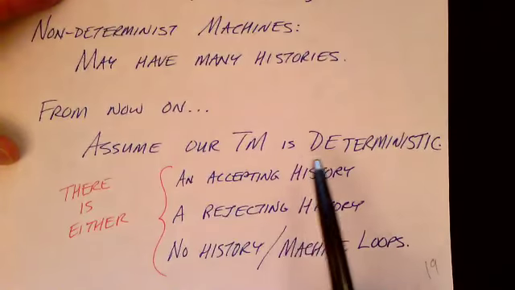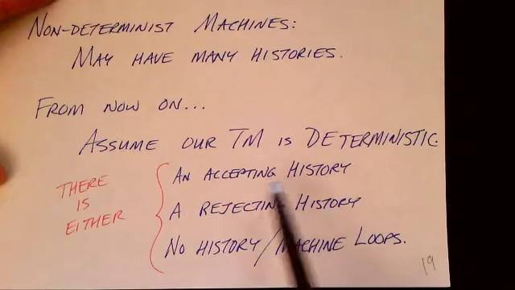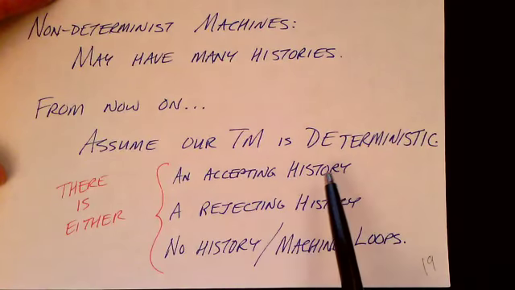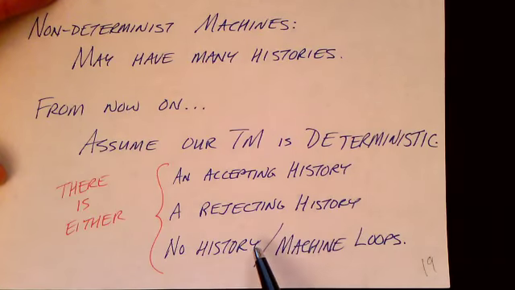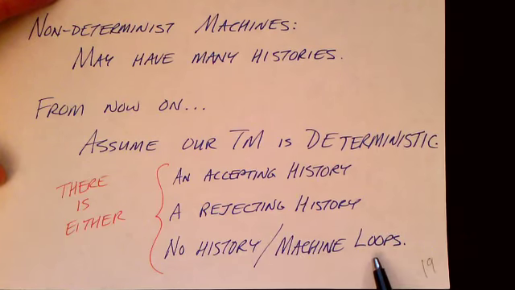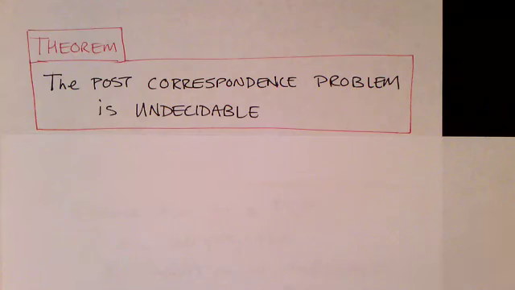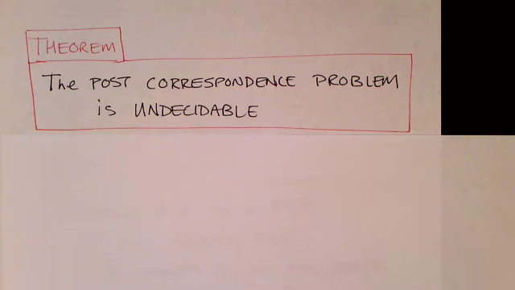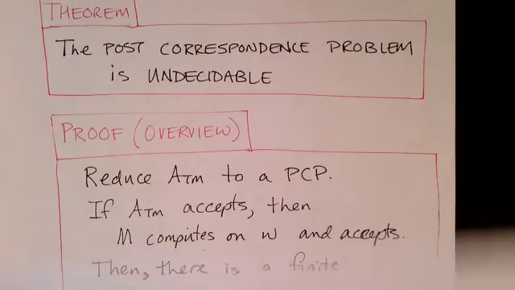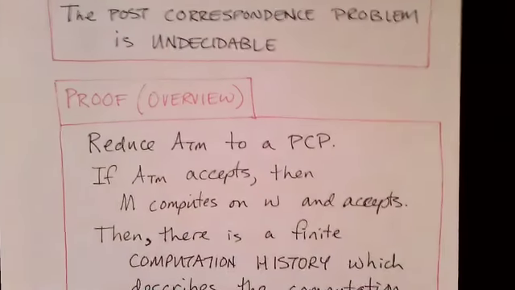So what that means is that given a particular input, there is either an accepting history or a rejecting history, or there is no history if the machine loops. The theorem that we're trying to prove is that the post-correspondence problem is undecidable. This is a rather lengthy proof, but let's start with an overview of the proof so we can see where we're going.